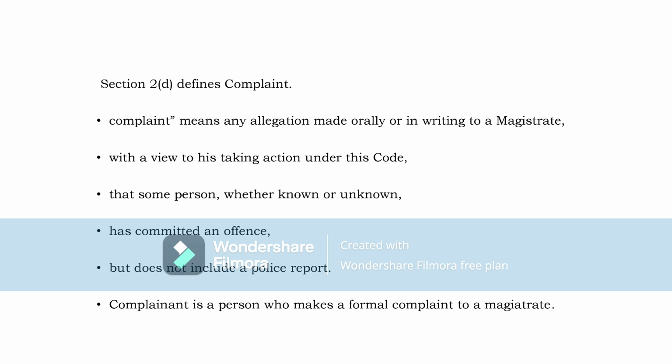So complaint means allegation made to the magistrate either orally or in writing that some person has committed an offense, that is the allegation, with a view that the magistrate may take an action under the Cr.P.C. But the same Section 2(d) says that it does not include a police report, which means there is a difference between the complaint and police report. What is that? We'll see. Complainant is a person who makes a formal complaint to the magistrate.